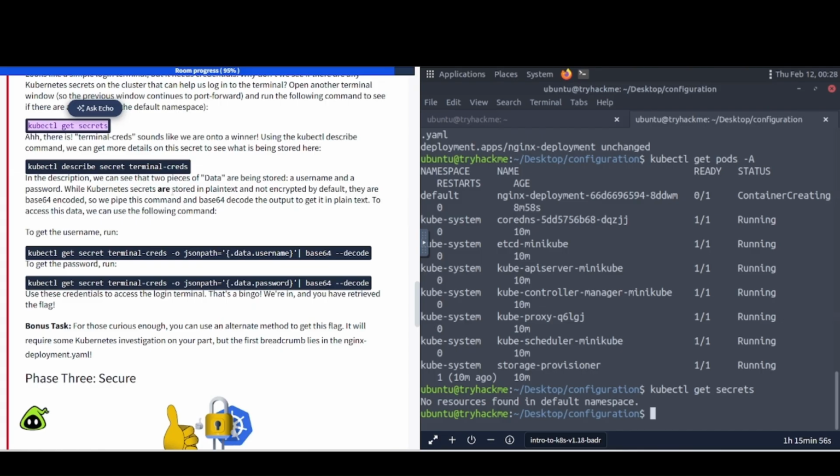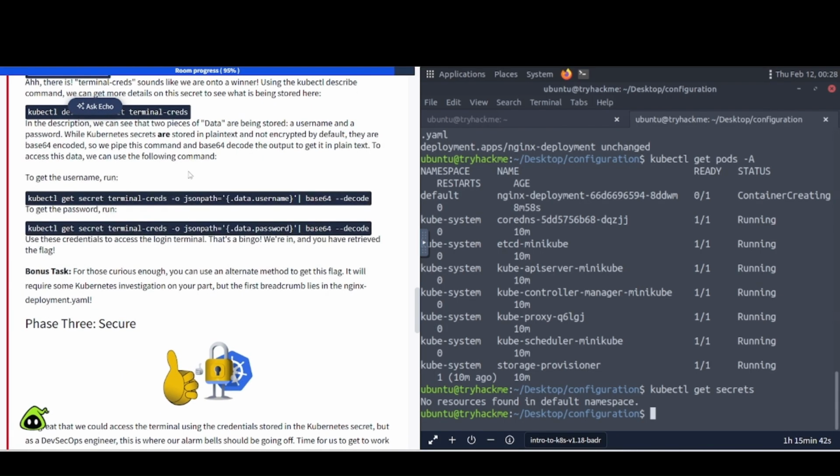While Kubernetes secrets are stored in plain text and are not encrypted by default, they are base64 encoded. So we pipe this command and base64 decode the output to get it into plain text. To access this data, we can use the following command. So if you wanted to decode that, you can use this here in the terminal for the username, then again for the password.